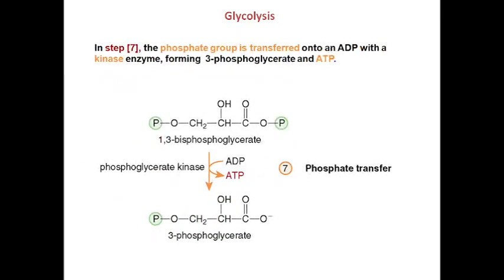The next step is the formation of ATP from 1,3-diphosphoglycerate. The high energy phosphate group in 1,3-diphosphoglycerate is transferred to ADP and it results in the formation of 3-phosphoglycerate and an ATP molecule. The enzyme which catalyzes this reaction is phosphoglycerate kinase.